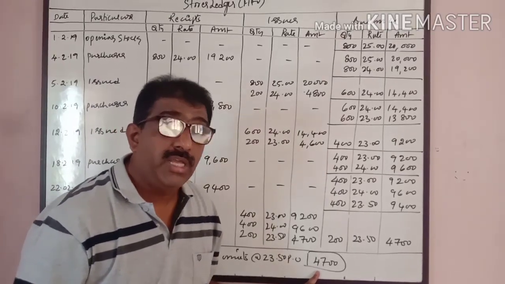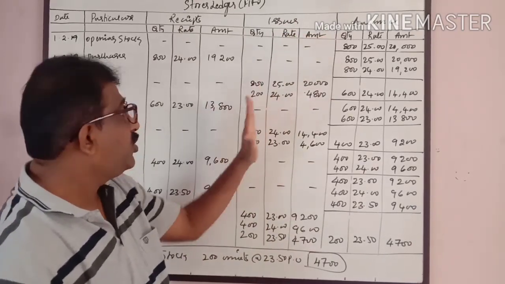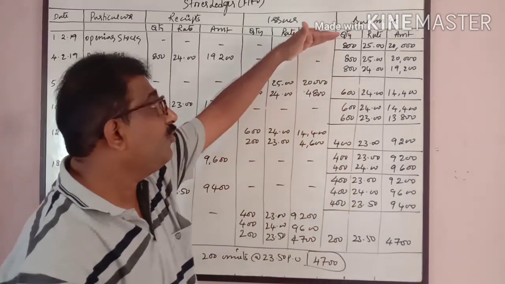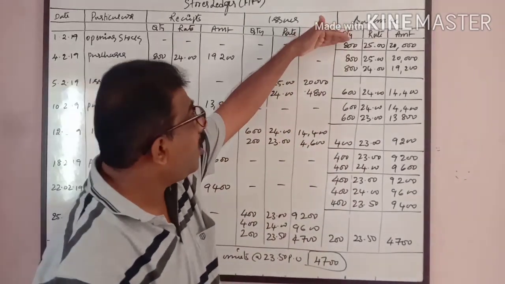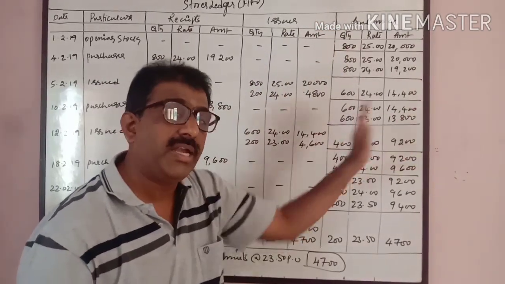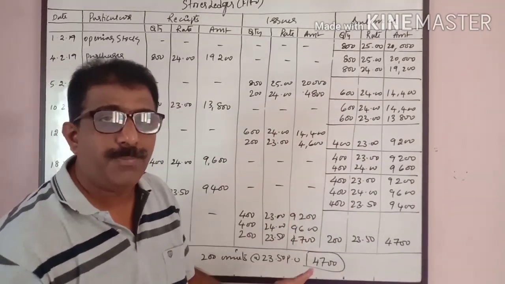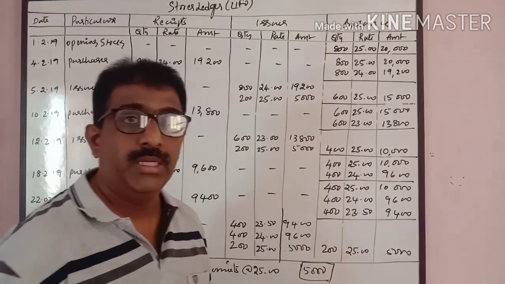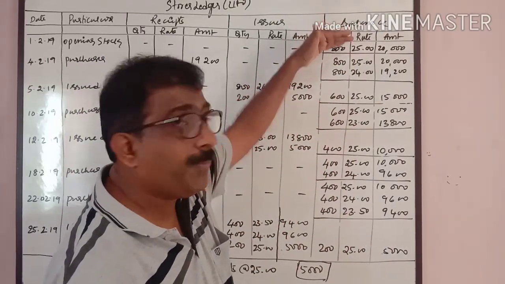So here I have very clearly explained how to issue the materials. This part is very important. When we are issuing the materials, we have to issue from top to bottom in case of FIFO method. From top to bottom, the material which is received at the earliest will be sent out first and later the remaining balances should be carried. Now the same problem I will work out under LIFO method. In case of FIFO method, the materials are issued from top to bottom.